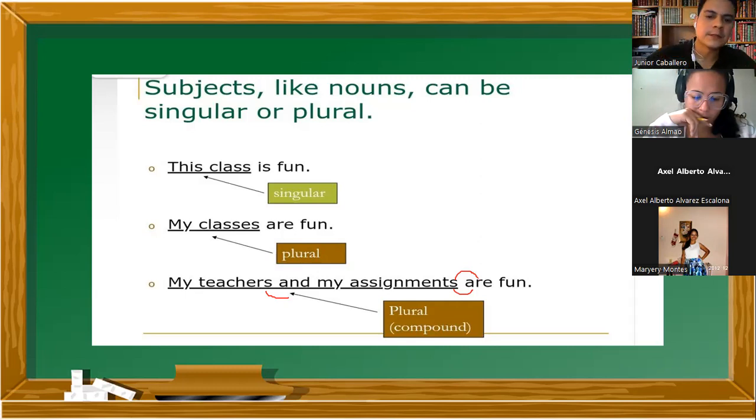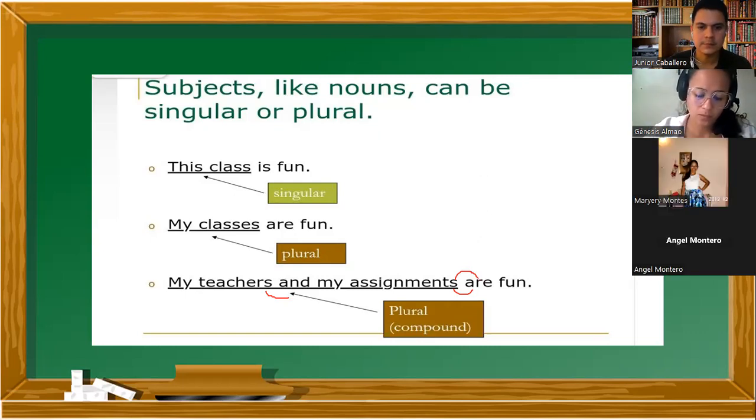Okay. So as we said before, we can have singular, plural, and compound subjects. So here we're talking about what or who? Two teachers or more, and what else? Assignments. Teachers are persons, right?